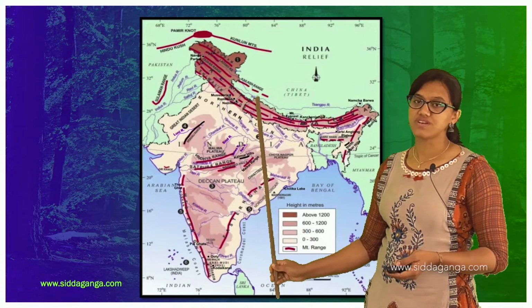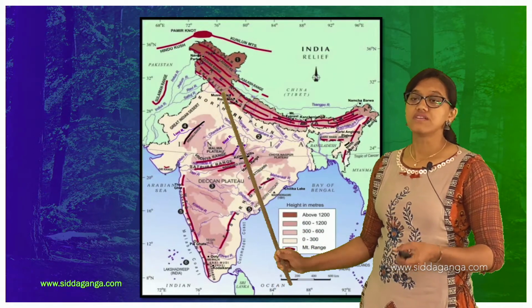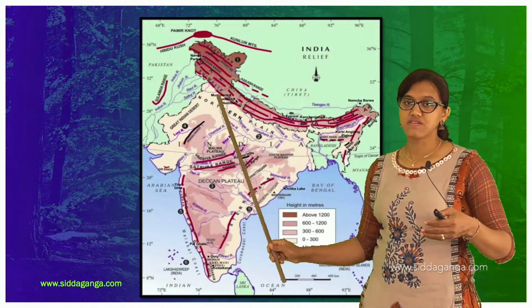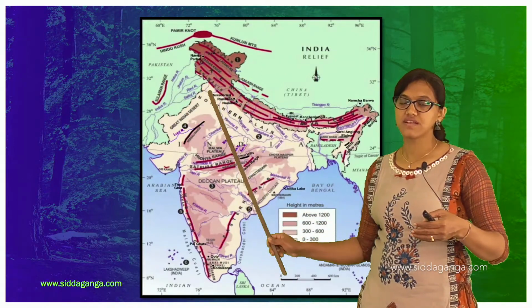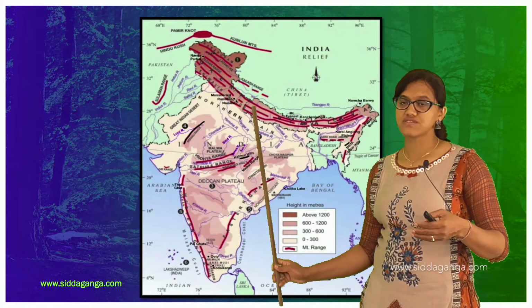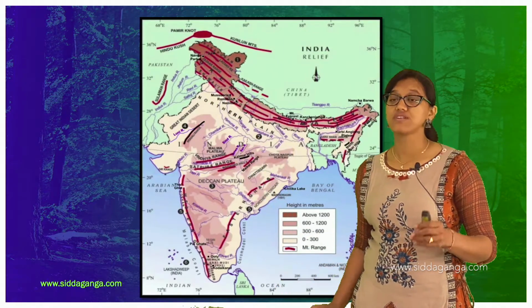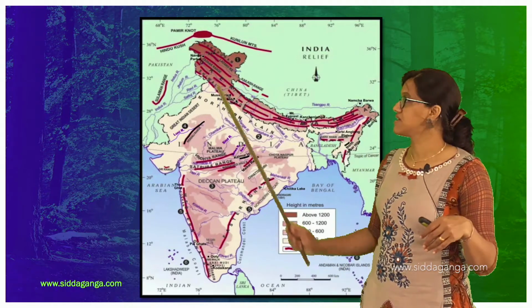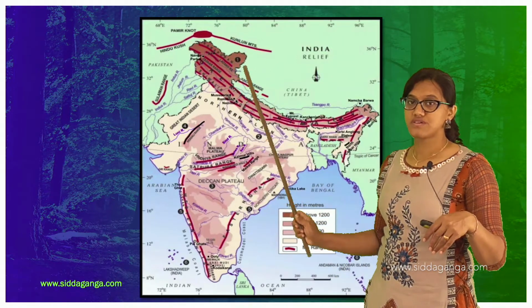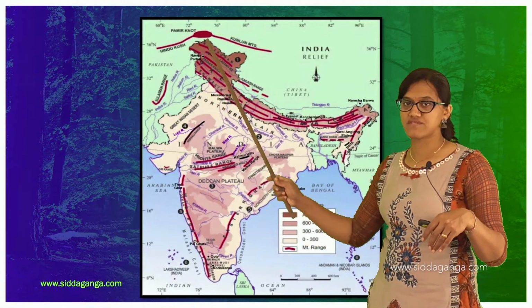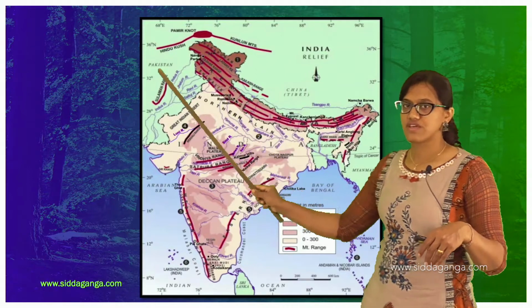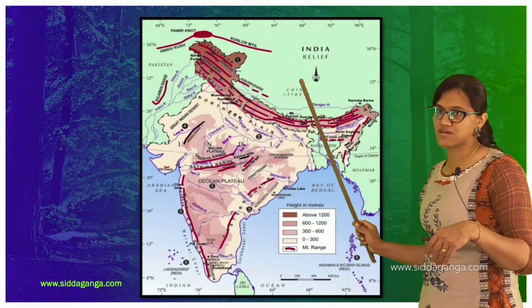If you take the boundary, not the outside boundary, but here you can find Shivalik, right? That is the end of this Himalayan mountain. The boundary of Himalayas, from here till here you have the Himalayan range, the whole thing comes like this, right?